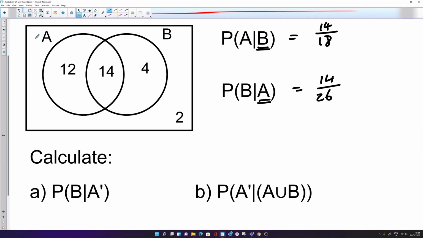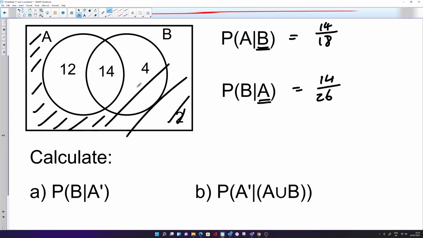So we're actually restricting the sample space. I'm just going to shade it here, to this area here. So the probability that they like bananas inside of this area, well, there's only 4 that like bananas inside this area. So this one would be 4 out of a total of 6. So this 4 and this 2 combine to restrict the sample space there. And you could simplify these fractions. I've not done it here, but you could do that.